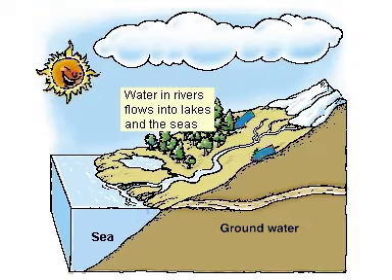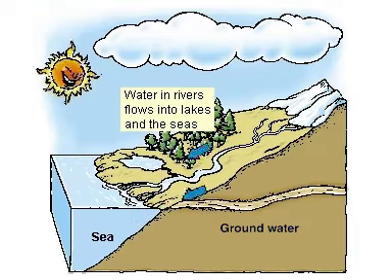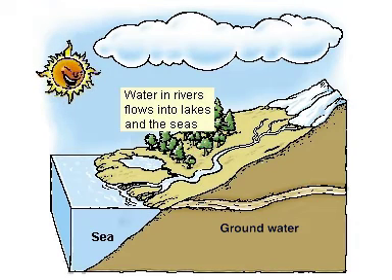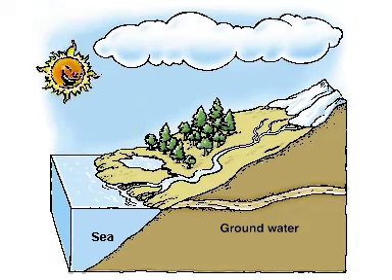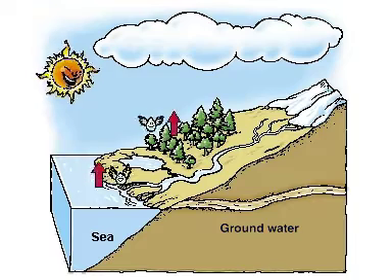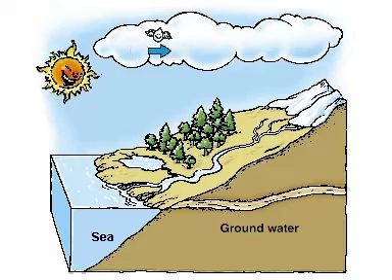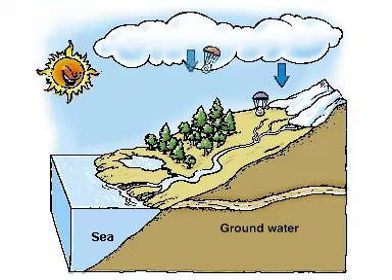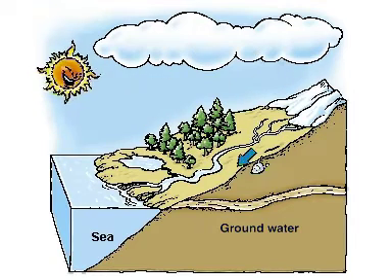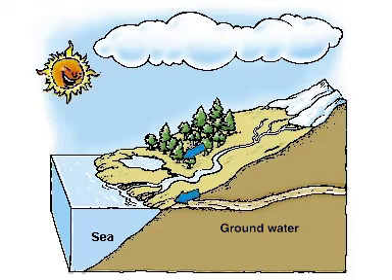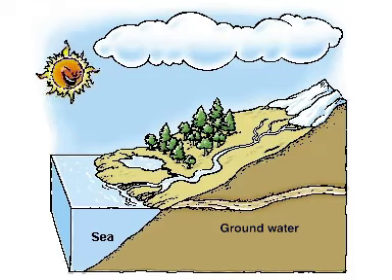As water drops fall to the ground, some are absorbed by plants. Some seep into the ground and become underground water. A large proportion runs into rivers. Water in rivers will flow into lakes or the seas. Do you know what will happen next?